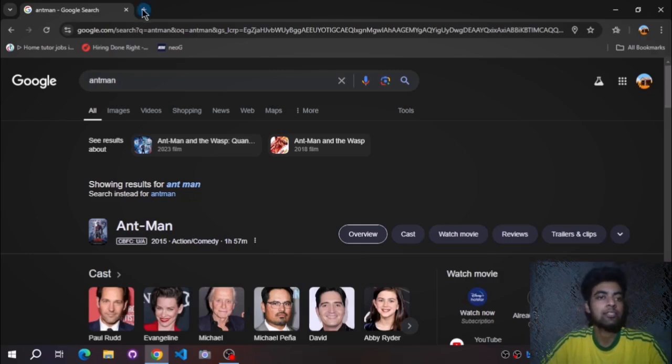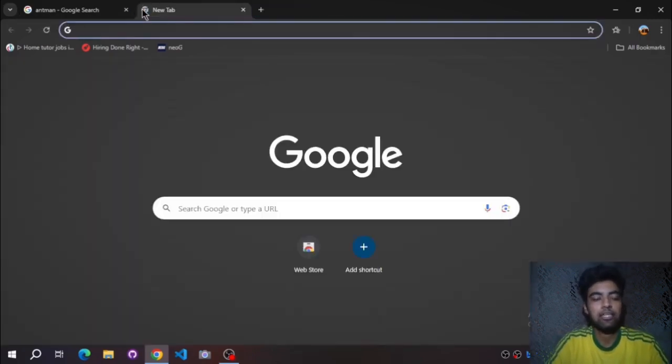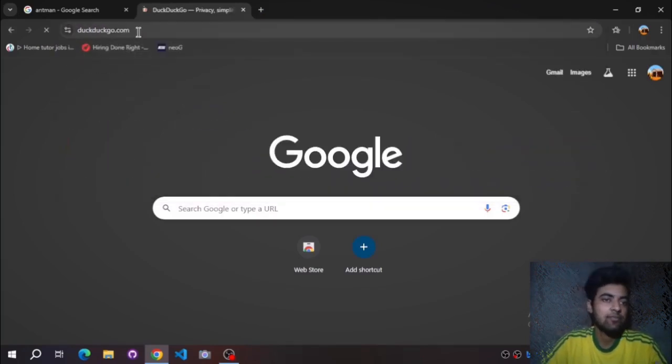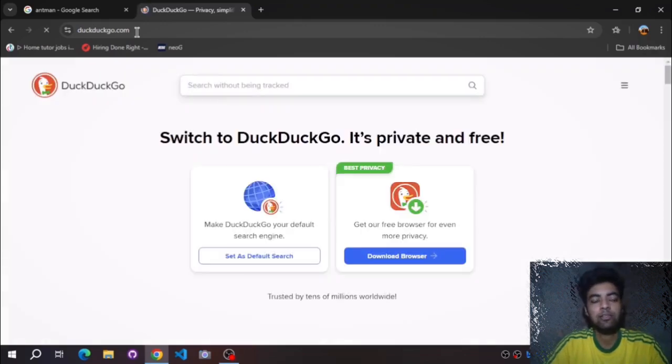Let's try some other search engine like DuckDuckGo. I have typed the URL, and by typing the URL you bypass the search engine, because you actually know the URL. Actually, it is not called bypassing. Instead of using a search engine, you can directly enter the URL and go to that particular website without the help of a search engine.